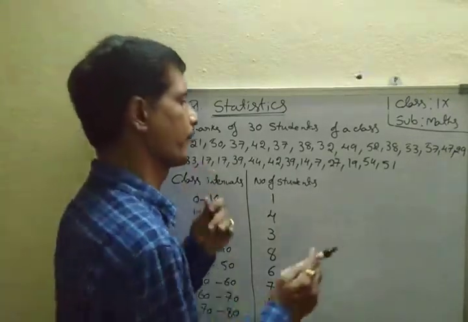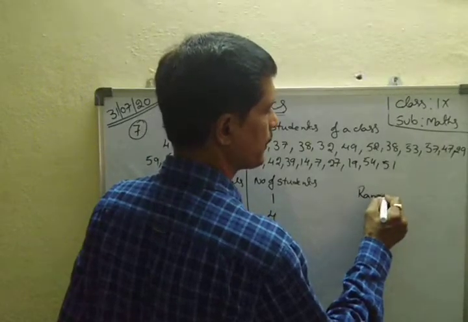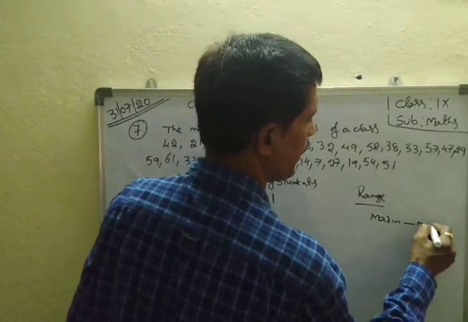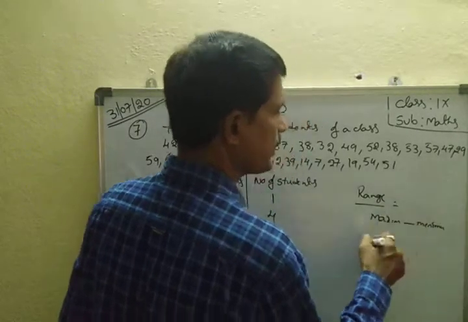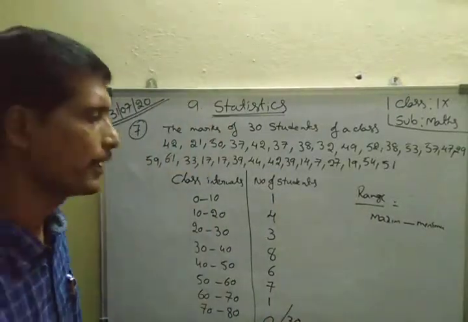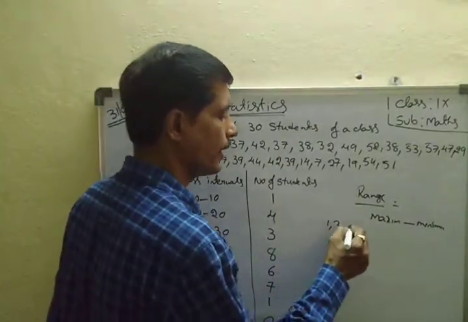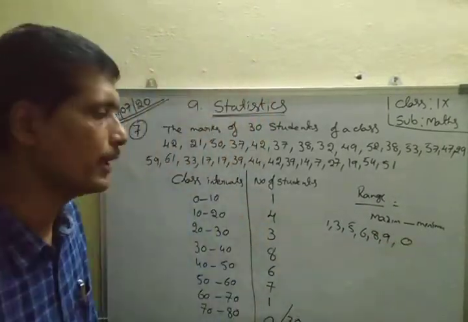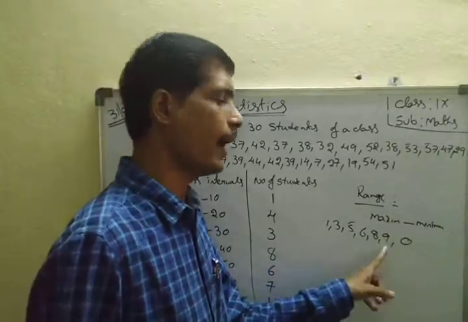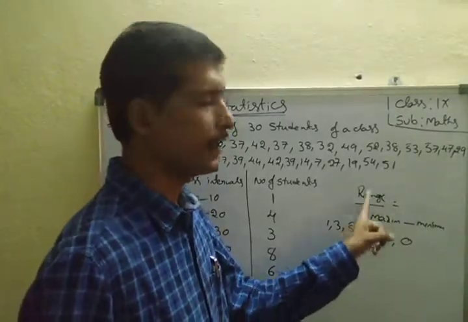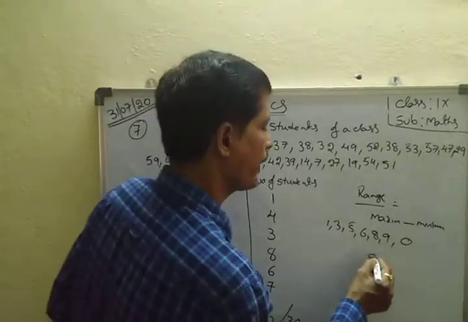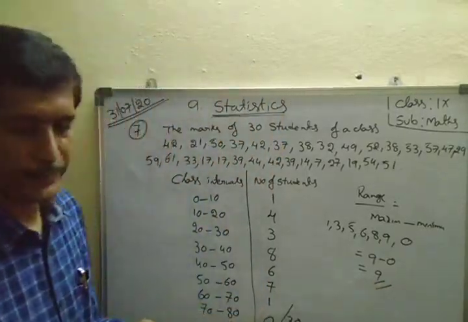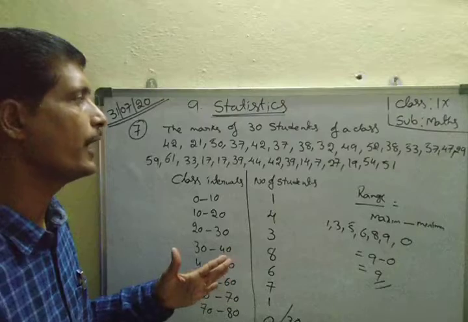Next, one more point here. What is range? Range means maximum value minus minimum value, that is highest value minus least value. Suppose 1, 3, 5, 6, 8, 9, 0 is given. Range means what? Here the highest is 9 and the least is 0, therefore 9 minus 0 equals 9. Range equals maximum value minus minimum value.